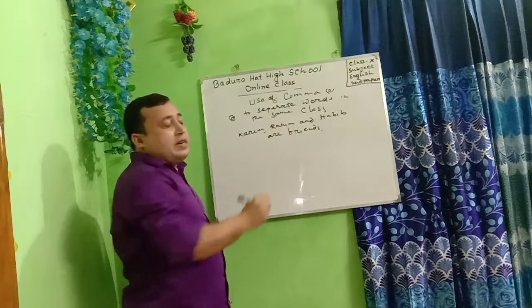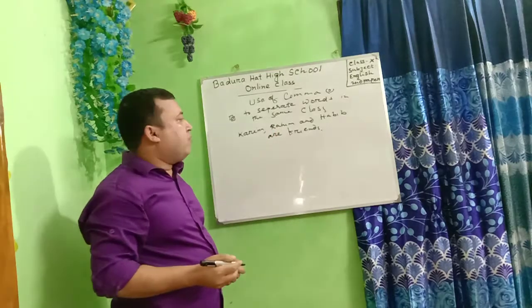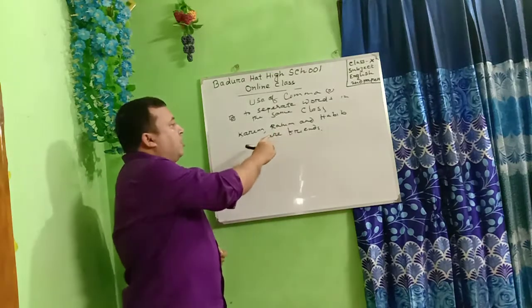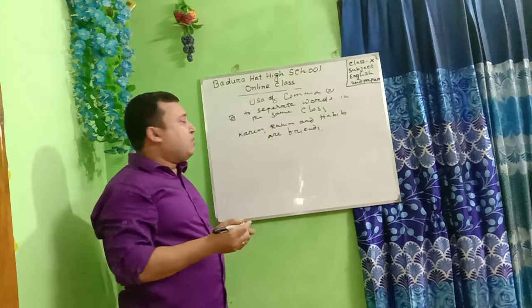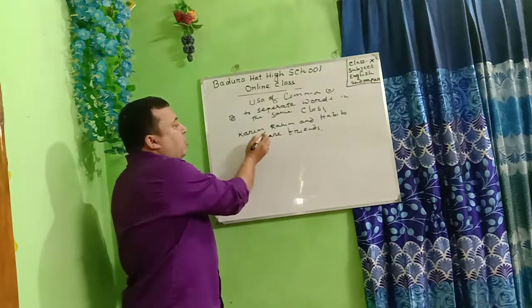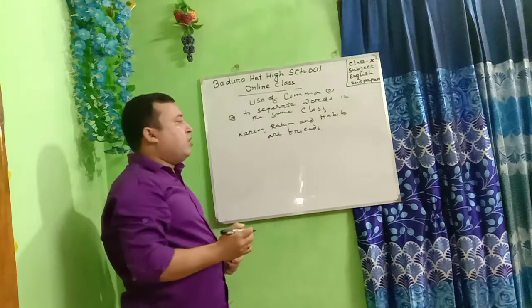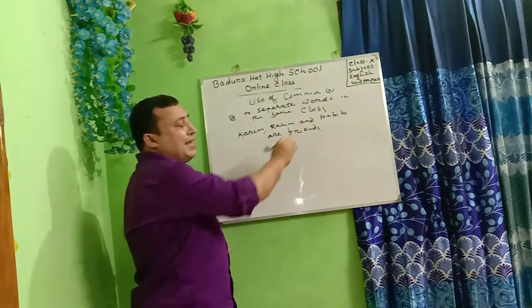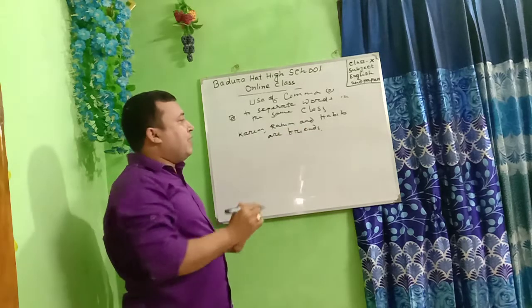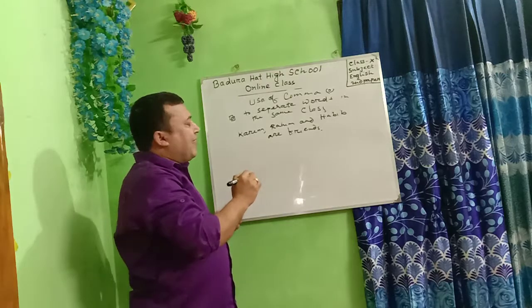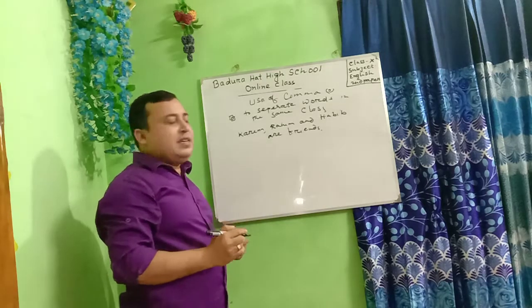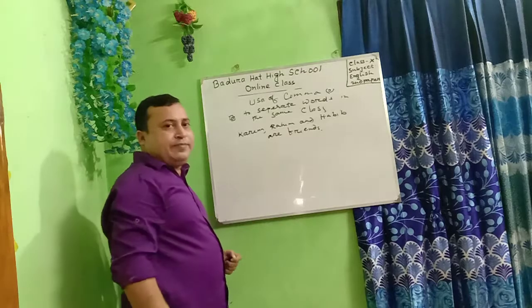Karim, Rohim and Habib are nouns. And to separate the nouns, a comma is used, where the last two words are connected by and.